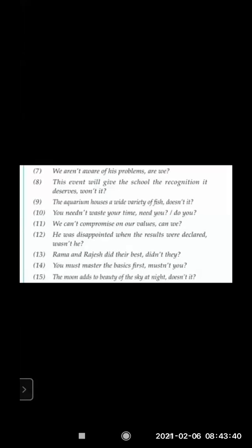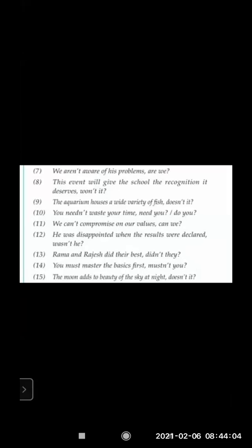Now the name one. See, the 13th one, you pay attention. Rama and Rajesh did their best. Now the pronoun has come. Two boys' names have come in the 13th. They are telling they did their best in their performance or exams, or wherever they have done, they have given their best.